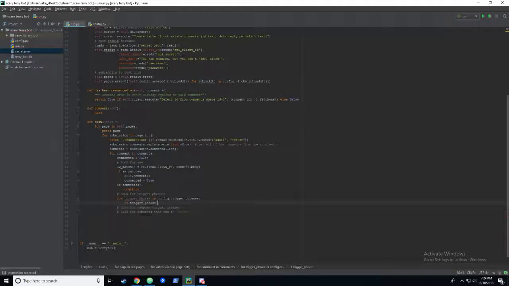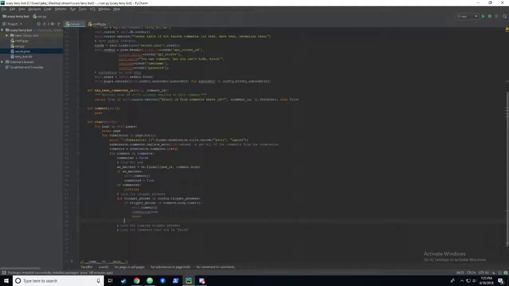We'll do if trigger phrase in comment.body.lower, which just lowers the whole thing, the entire comment, into lowercase. Then we will again call comment, and we'll say commented equals true. Now in this case we're in another for loop, so we're going to want to break out of that.